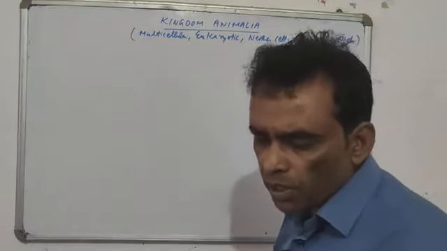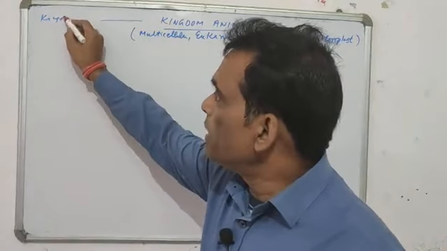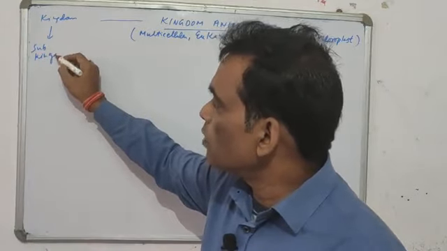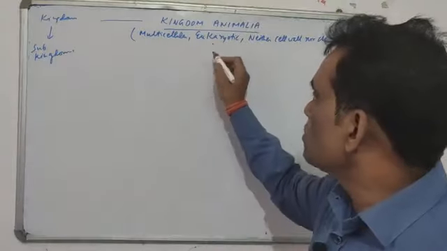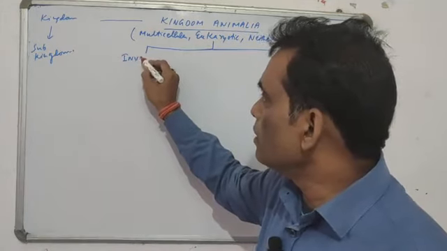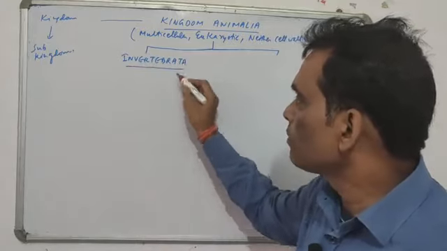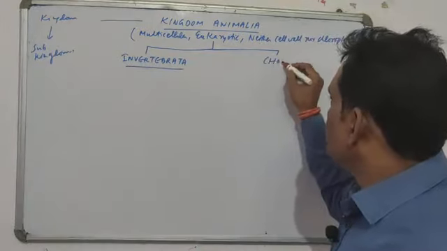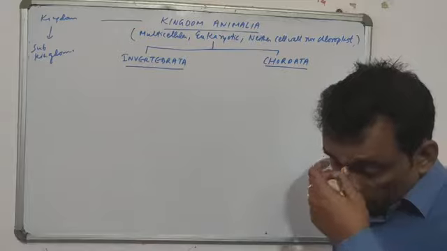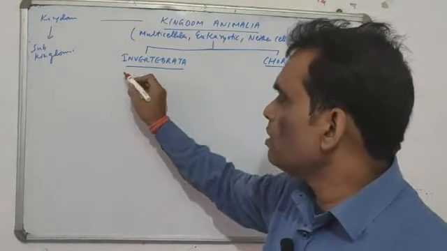So all such organisms were included into kingdom Animalia, but this kingdom, based on certain differences, was then again classified into a subgroup called a subkingdom. So kingdom Animalia is classified into 2 subkingdoms called Invertebrata and Chordata. These are the 2 subgroups made in the kingdom Animalia based on only one character, that is